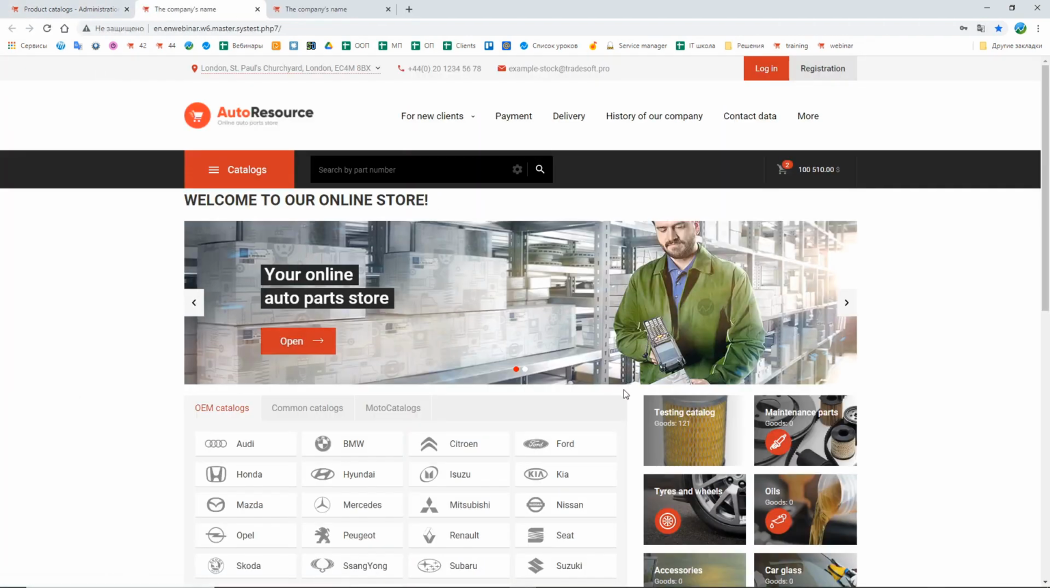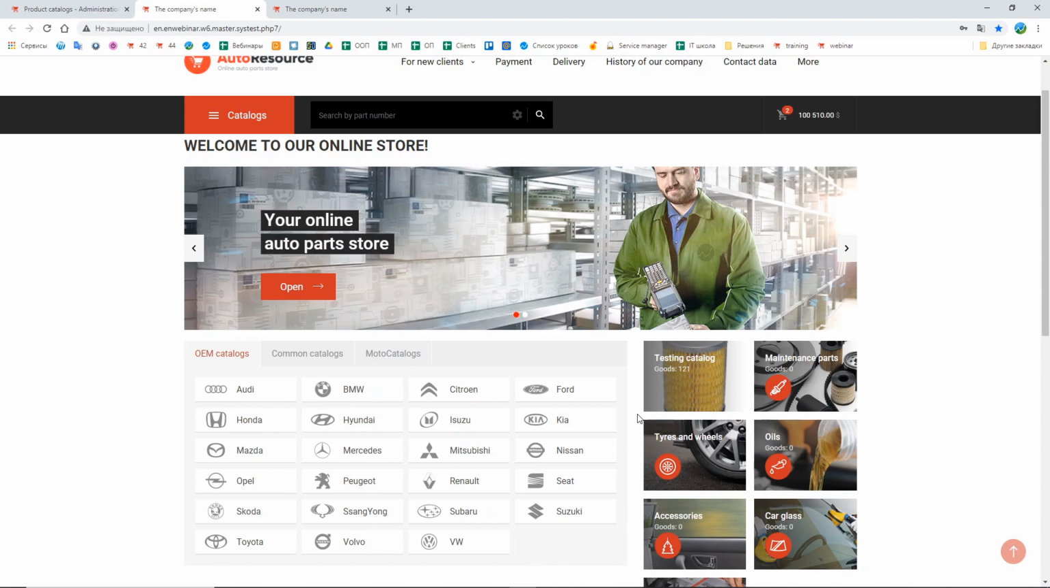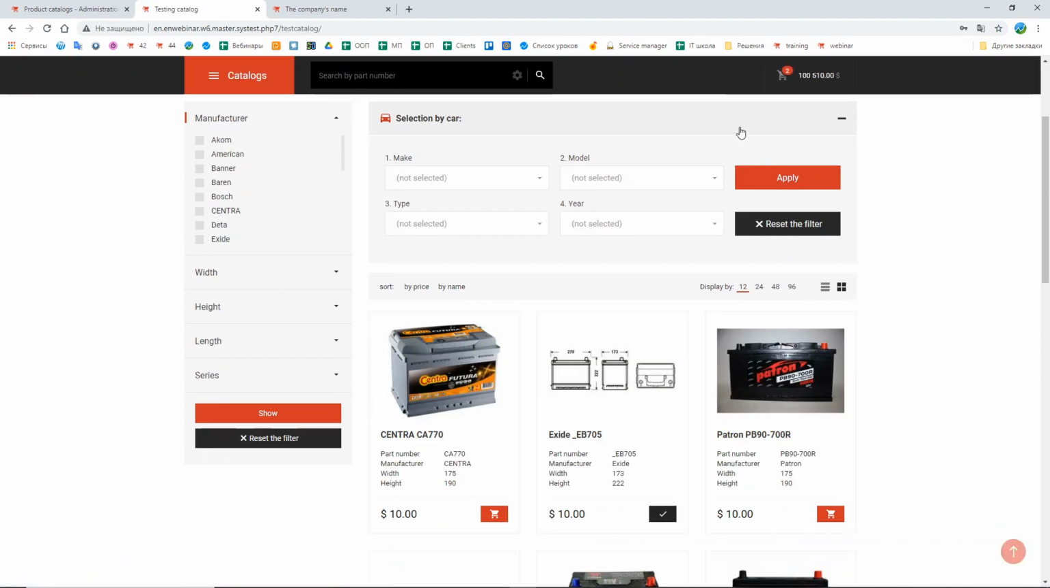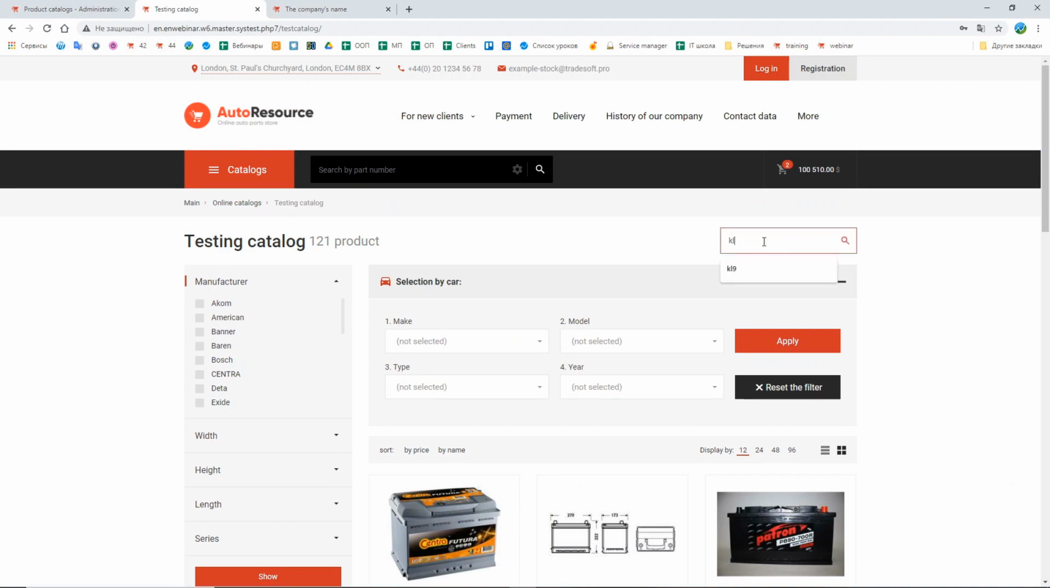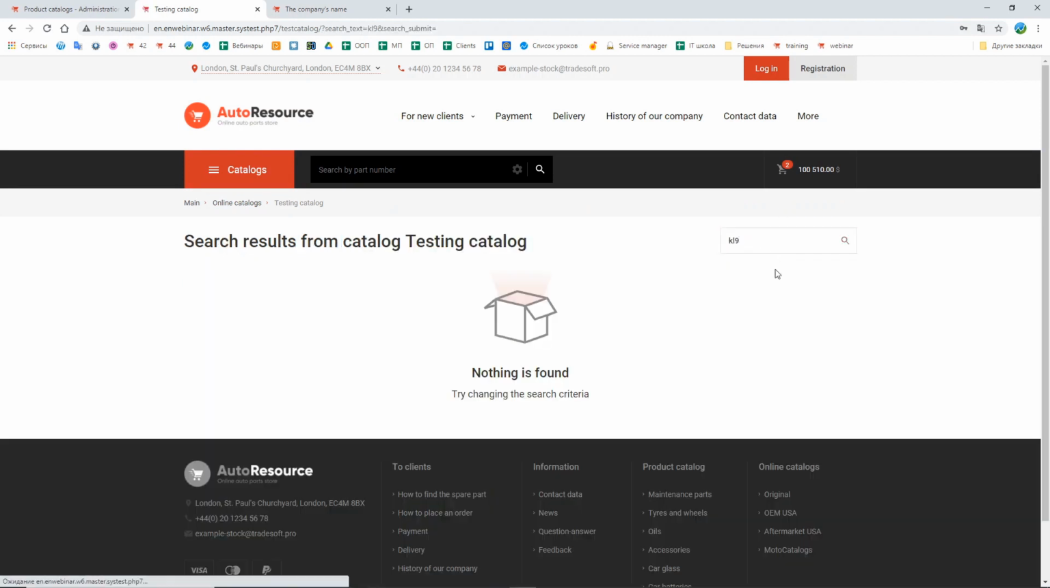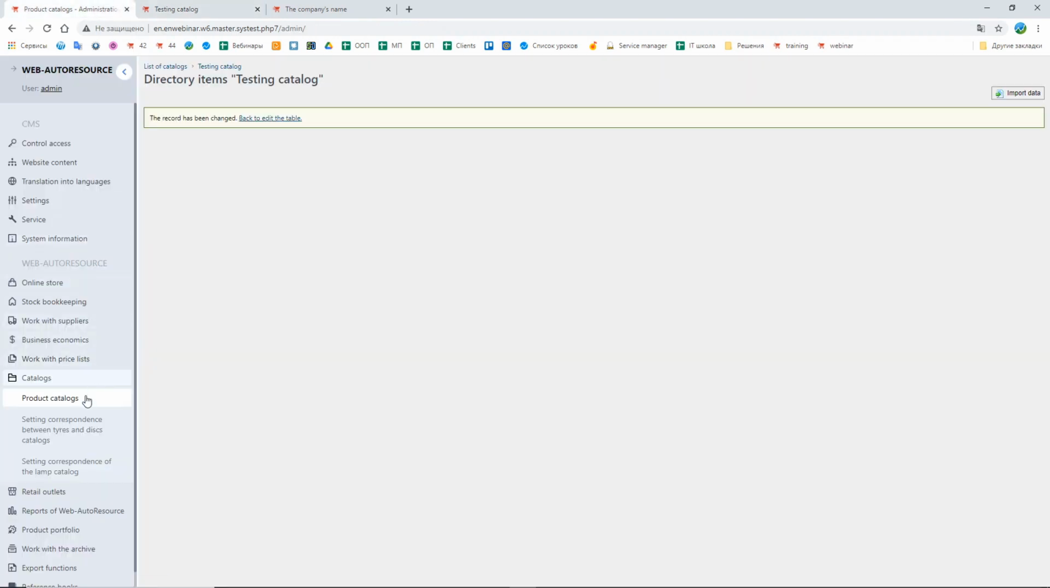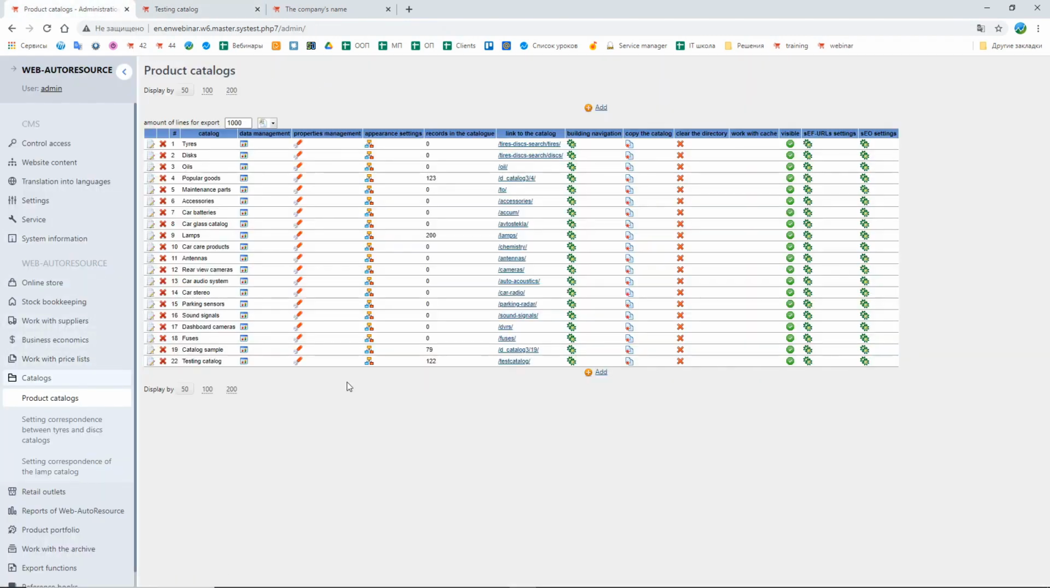For example, you temporarily stopped working with this item, it's out of stock or something like this, you can hide it, not delete, just hide, and no one will see it inside the catalog. And when you have it in stock, you can always turn it back. That's it. This is how you create a new catalog inside the system and make changes in already existing catalogs.